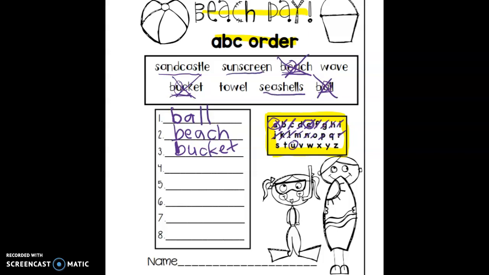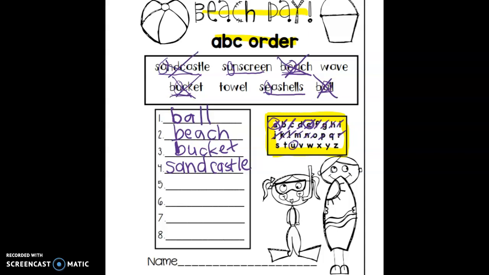Since these all start with S, we're going to have to look at the second letter. We have an A, a U, and an E. So which letter comes first in the alphabet? A, U, or E? Correct. A comes first. So the word sandcastle is going to be our next word. Go ahead and write sandcastle on number 4, then you can cross the word off.